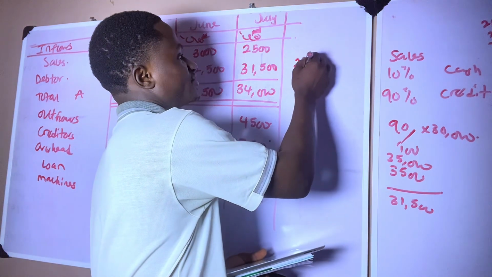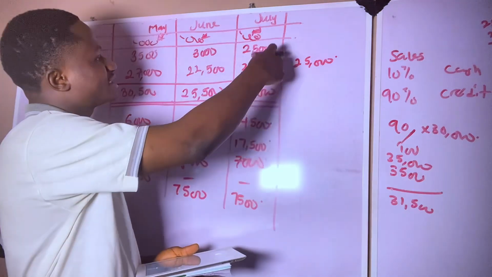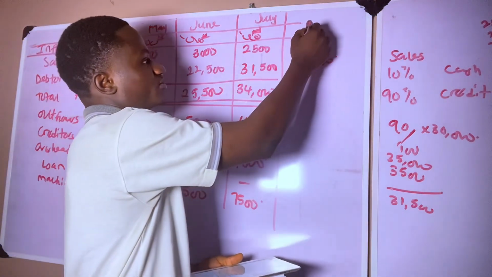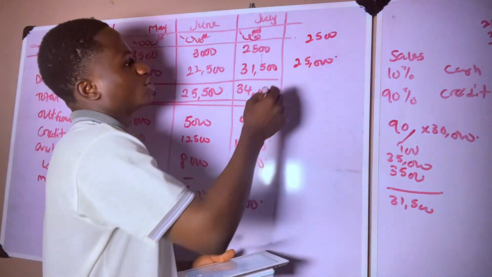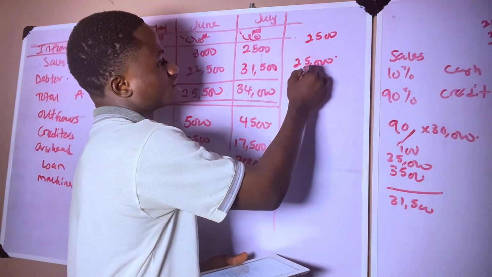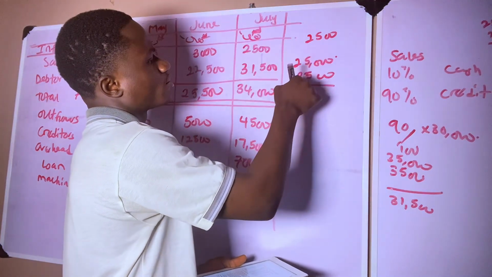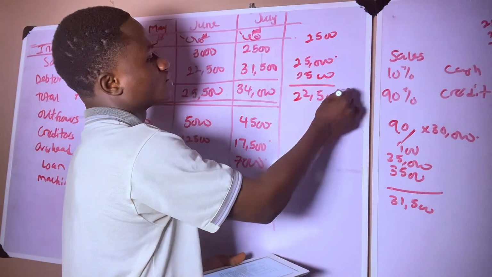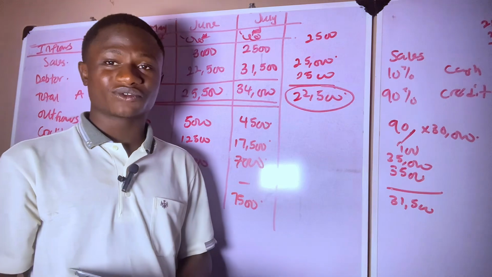Now, 10% of it is 2,500, so 90% of it will be 25,000 minus 2,500, and that will give us 22,500.